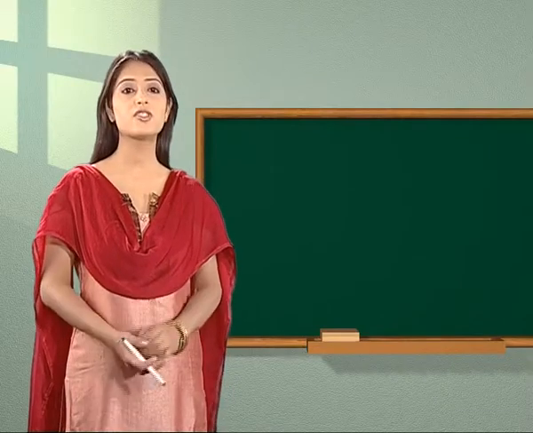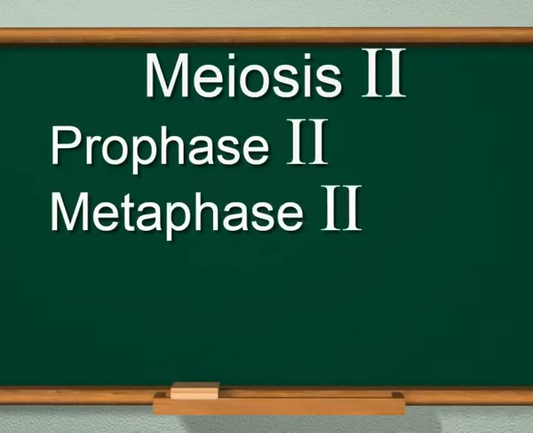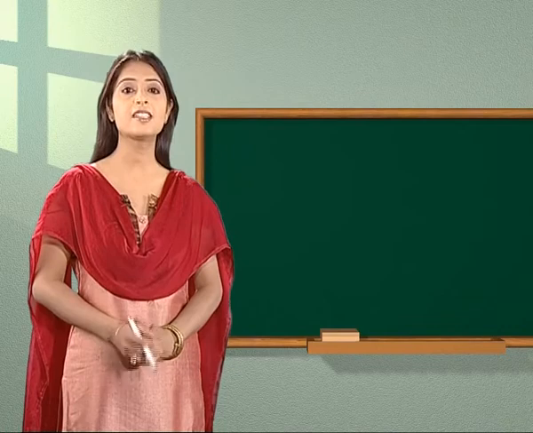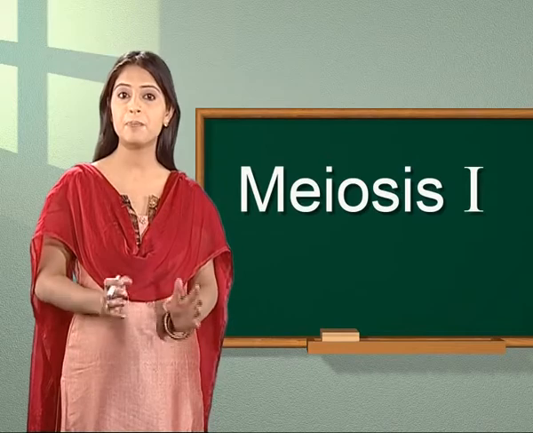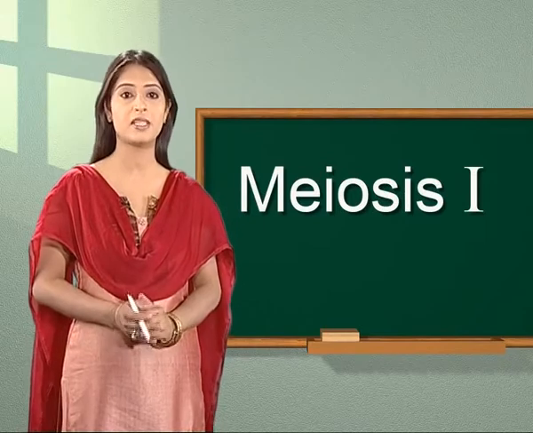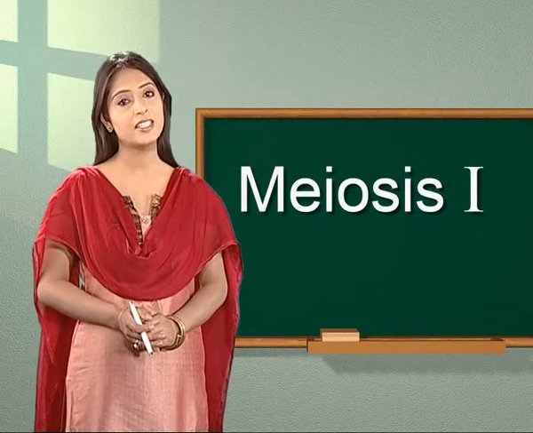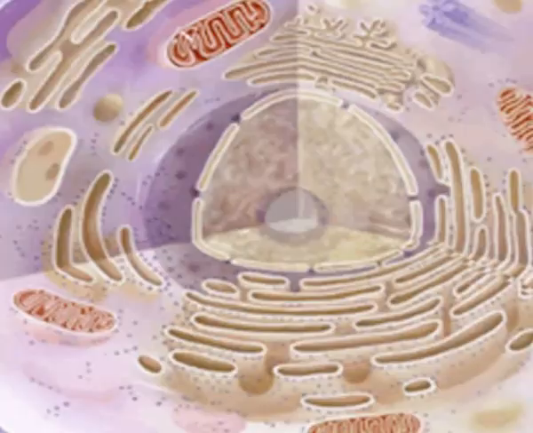Similarly, meiosis 2 is also divided into subphases, which are Prophase 2, Metaphase 2, Anaphase 2 and Telophase 2. Let us discuss meiosis 1. Meiosis 1 is initiated once the parental chromosomes replicate to form identical sister chromatids. Let us see each of its stages one by one with the details of all changes taking place at each stage. The first stage is Prophase 1.